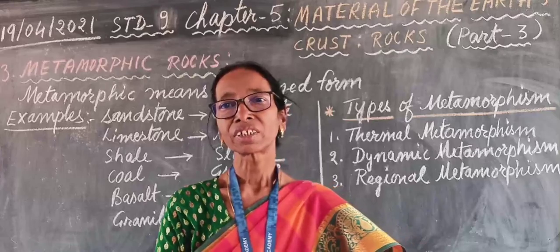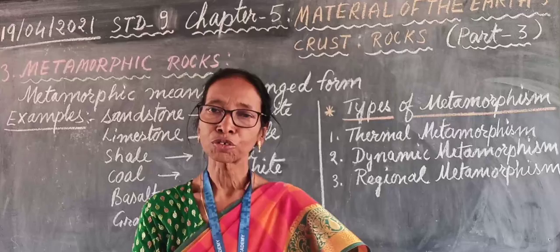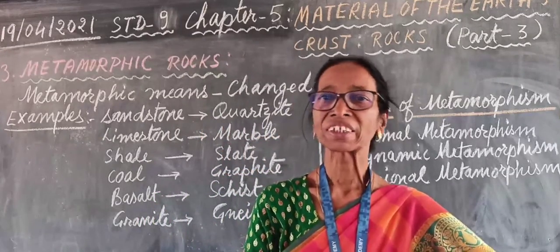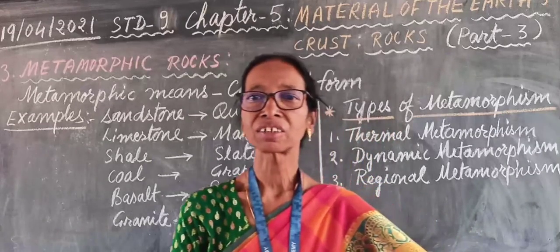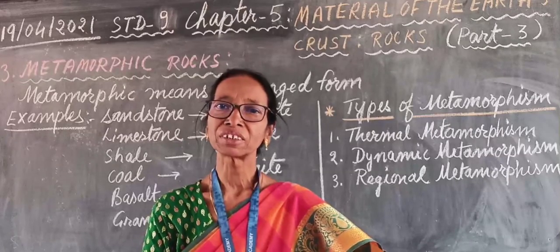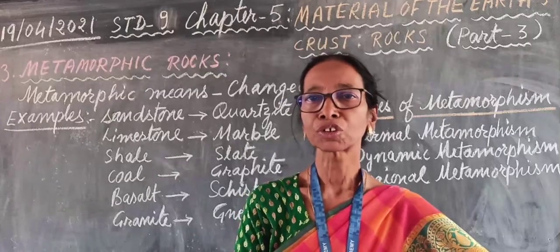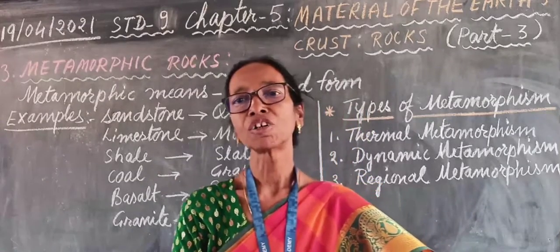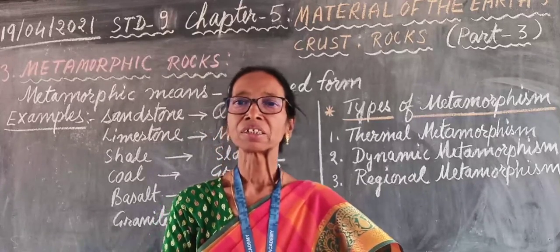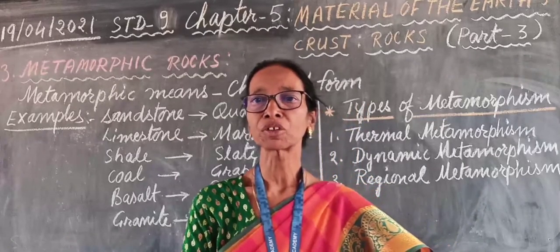And some metamorphic rocks are also found crystalline when they are changed from igneous rocks. These metamorphic rocks are always impervious or impermeable. Water cannot pass through these metamorphic rocks. So, metamorphic rocks are very, very hard rocks. Do remember the characteristics of metamorphic rocks.